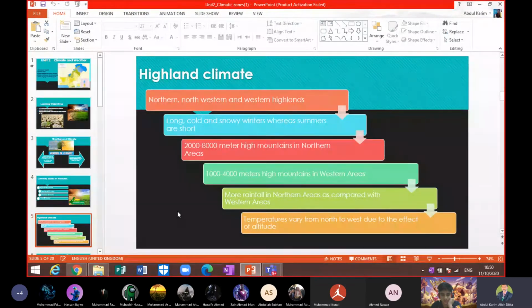While the summers are very short, but cool, beta. Summers are cool at low altitude, but on high altitude you understand that. On low altitude we have cool summer, but summers are very short, beta, in the highland climatic zone, in which we have northern mountains, northwestern mountains, and western mountains.